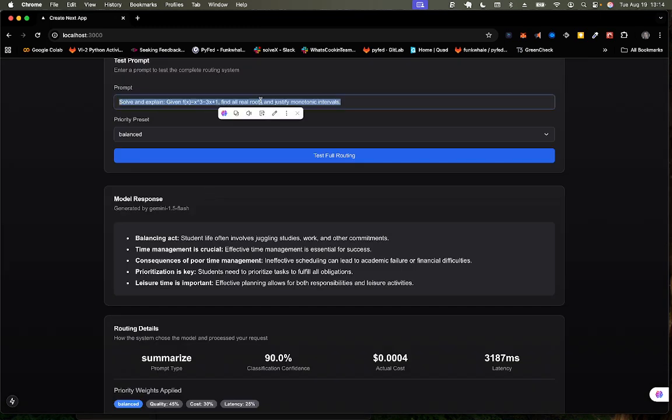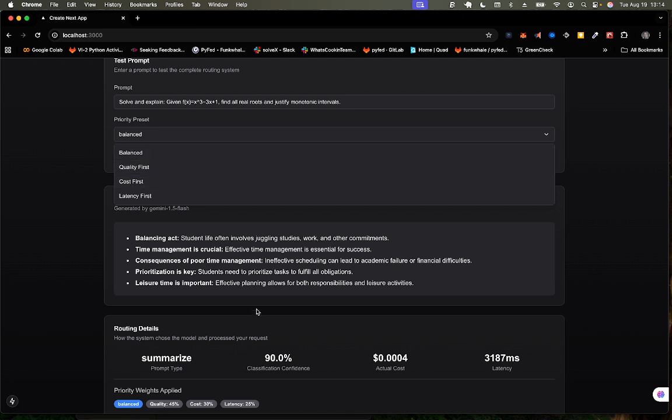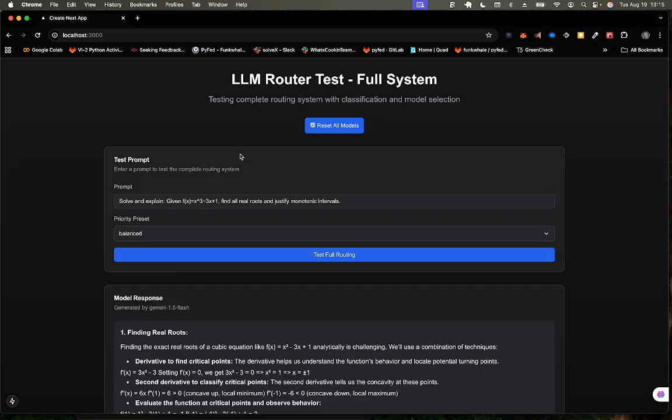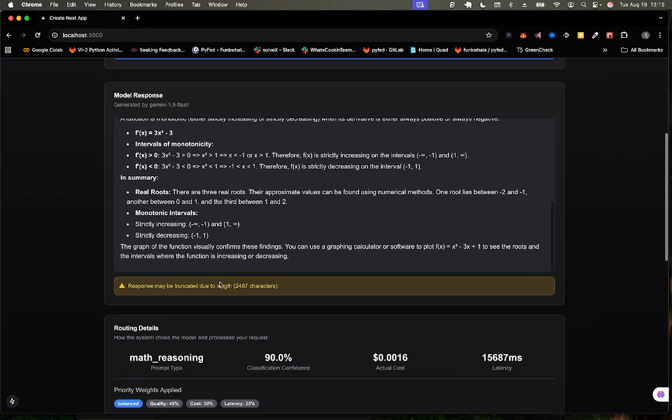I want to try this on different. Let's try this on balance. I feel like this is a mathematical equation. Let's make it train us for the models. So I think after this I'll just stop this video. I think you guys understand how everything works now.